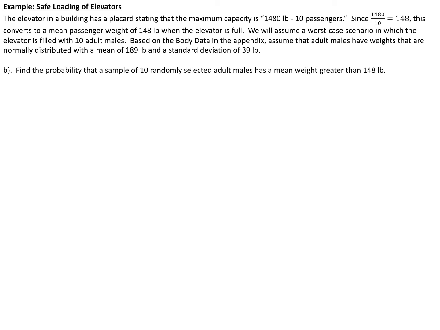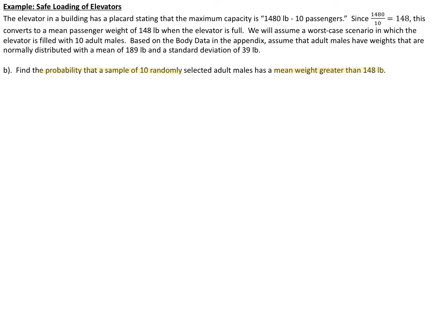For question B, we're using the same information that we're given in question A. So again, we're told that an elevator has a maximum capacity of 1,480 pounds or 10 passengers. We're going to assume the worst case scenario where the elevator is filled with 10 adult males. And this time, we are going to find the probability that the sample of 10 randomly selected adult males has a mean weight greater than 148 pounds.